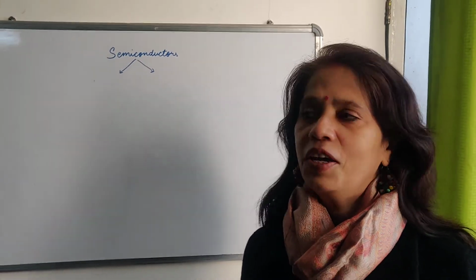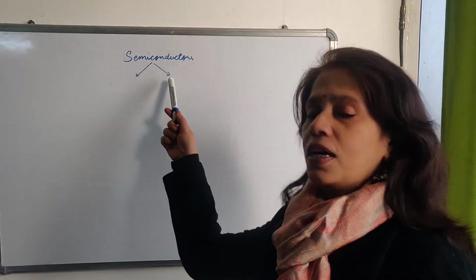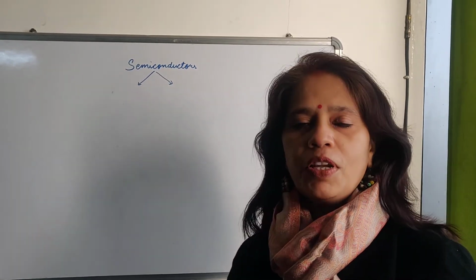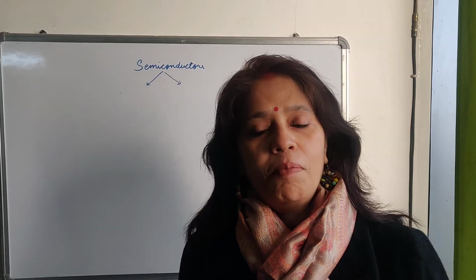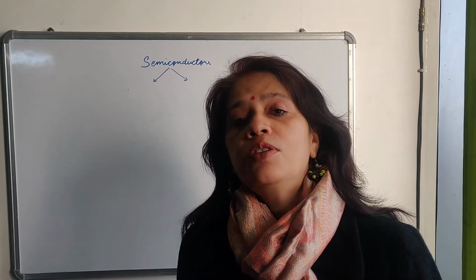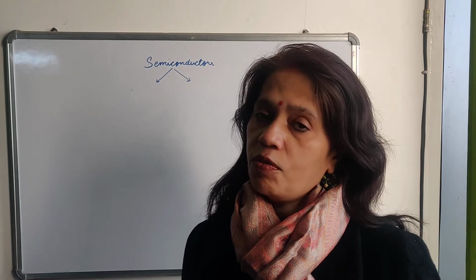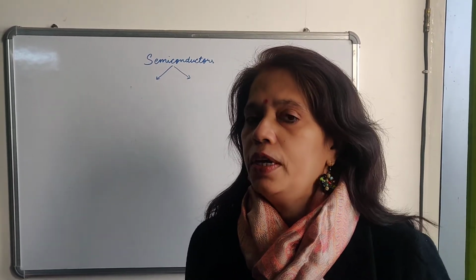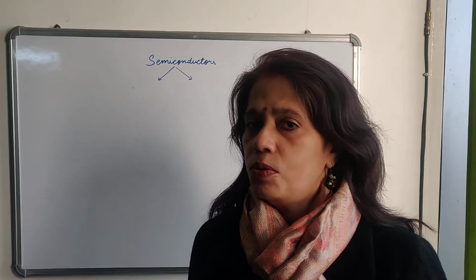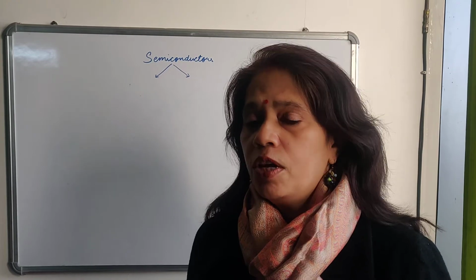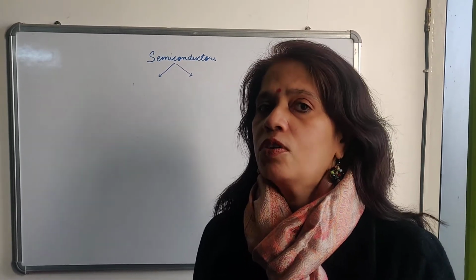Hello students, in the previous lecture we discussed the energy level diagram of semiconductors. Everyone is going after purity, but while making jewelry we use 22 carat gold instead of 24 carat gold. That is, we do not use so much purity in making jewelry, because pure gold is very soft to handle. So sometimes impurity is also essential.